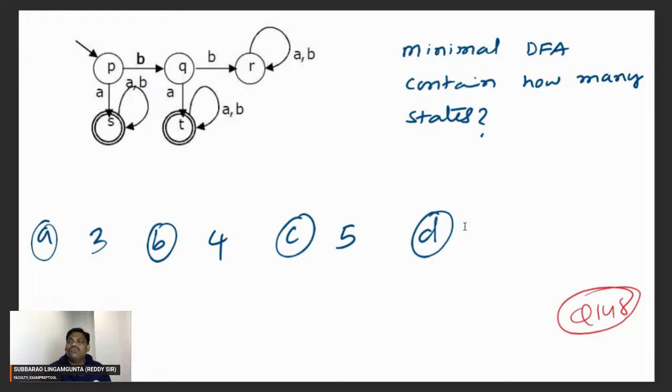Initially there are 2 groups. If you apply one-length strings, the 2 groups become 3 groups. The non-final states, initially 1 group, in the next round become 2 groups. If you go one more round, the non-final states become 3 groups. But for final, there is no change. So if you observe clearly, there are 4 states. Abhishek, whatever you said is correct. 4 states, you are exactly correct.